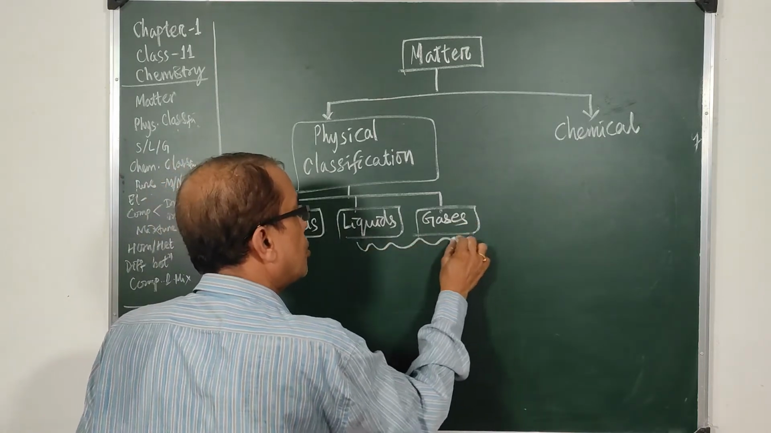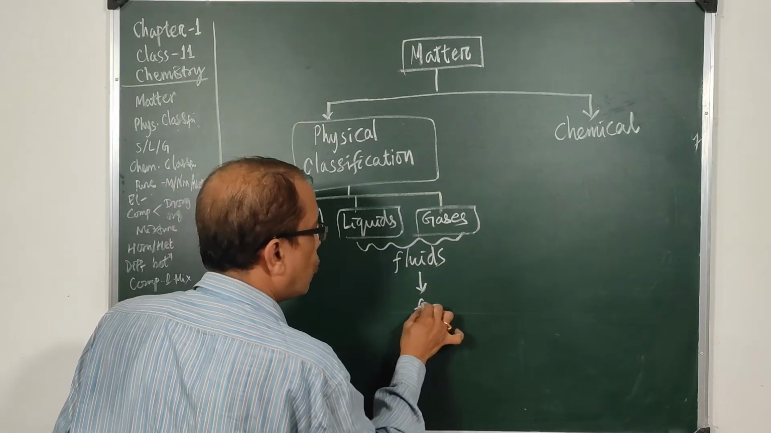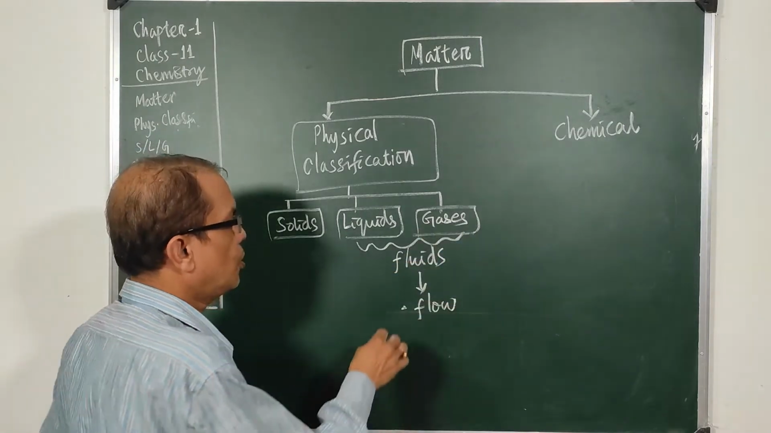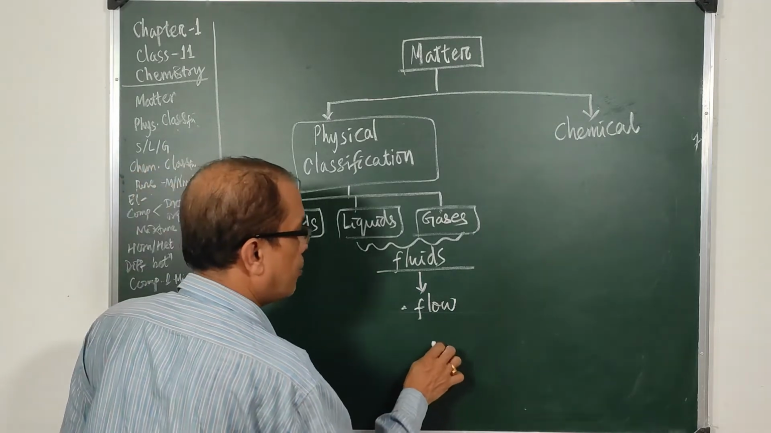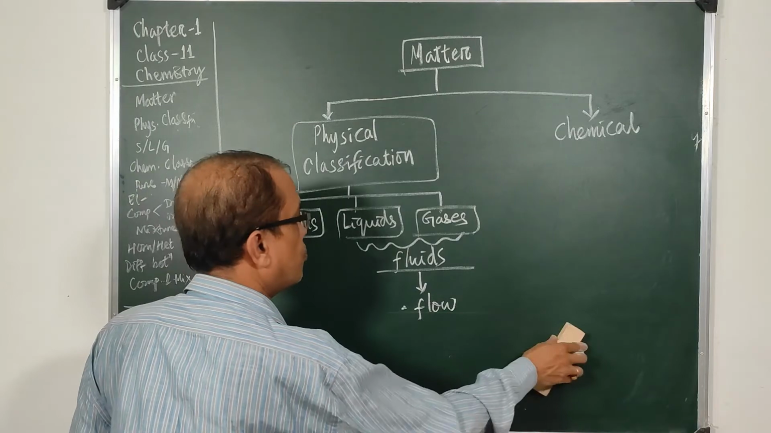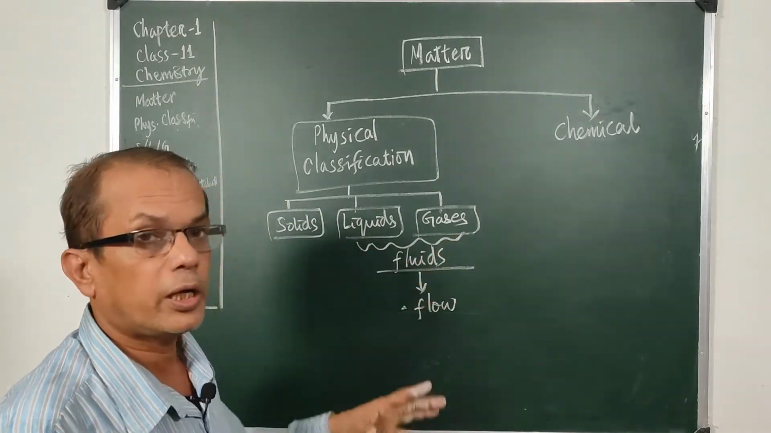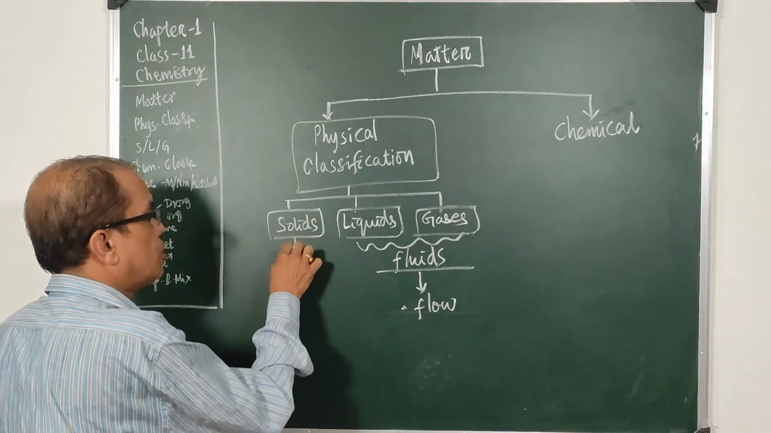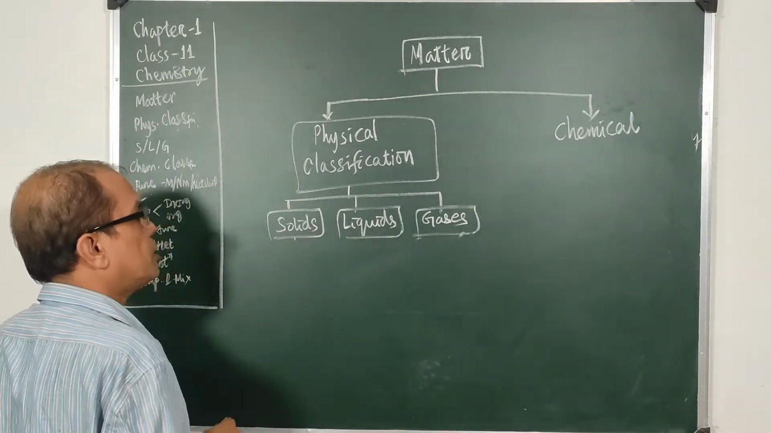And these two combinedly are called fluids. Why? Because they are able to flow. Since they are able to flow, liquids flow, gases flow, so they are fluids. And these fluids have a common property. They are able to flow, means they can move. So when movement comes into consideration, we have fluids, liquids and gases. But when staticness or the rest comes, then they are solids. So they must be having some special properties like this.